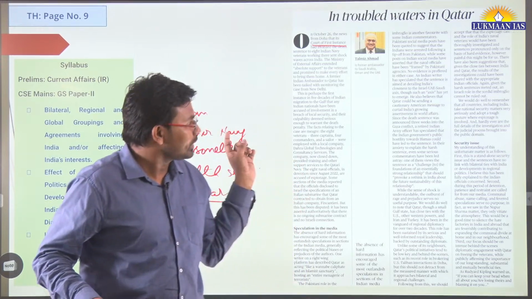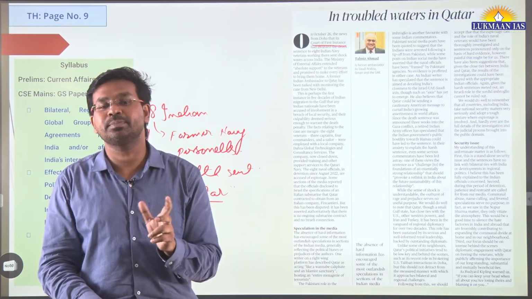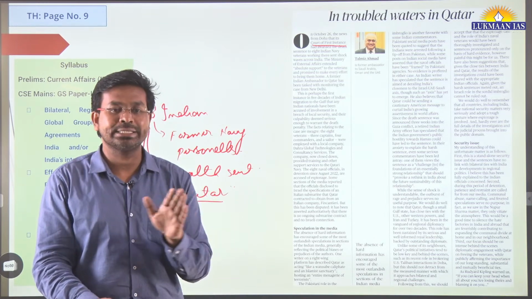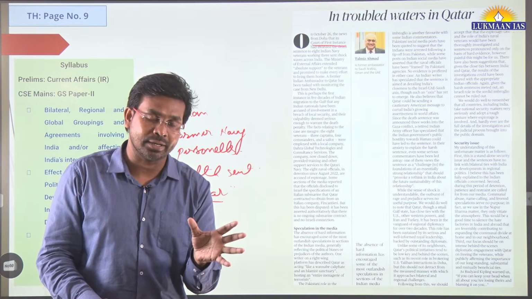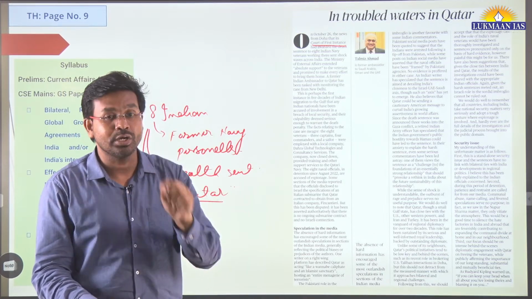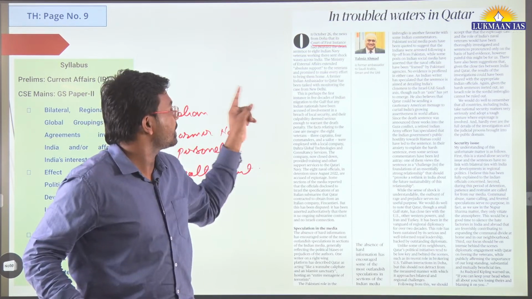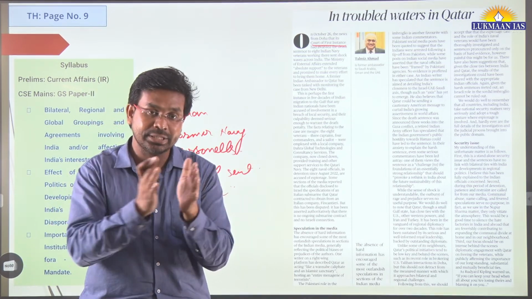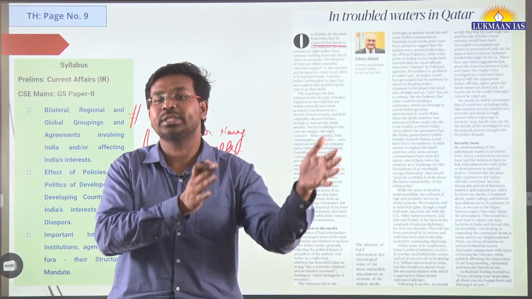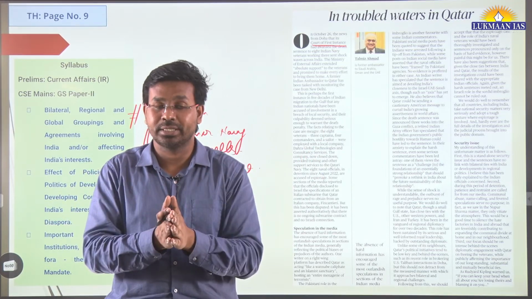However, the author highlights a kind of jingoism which is there in the media. There are media outlets that have given varied opinions on this particular topic. They have said that this verdict by the court of first instance in Qatar hampers the bilateral relations that India has with Qatar.